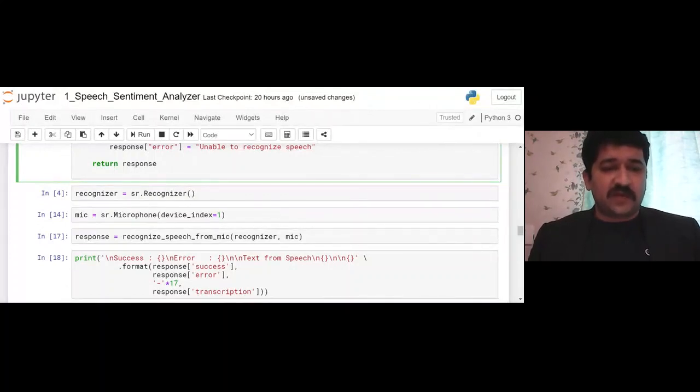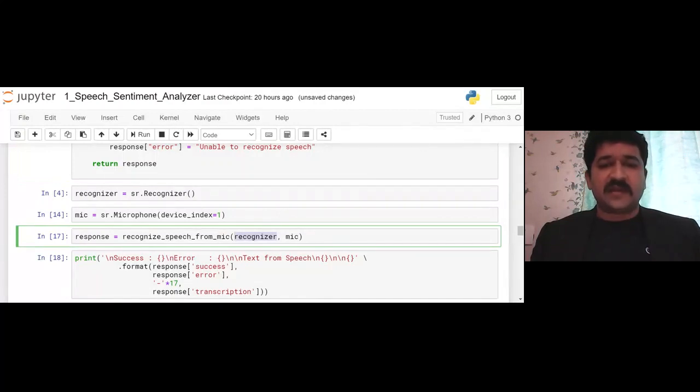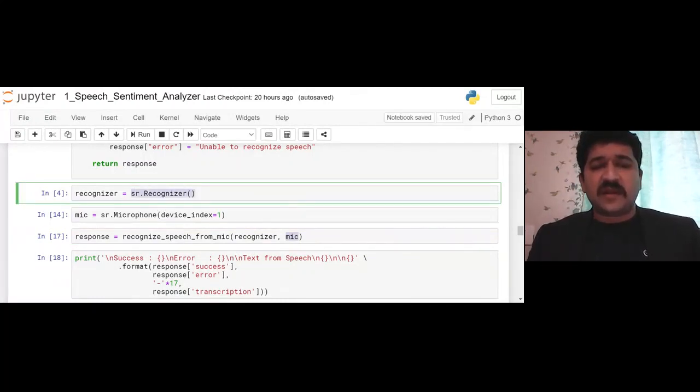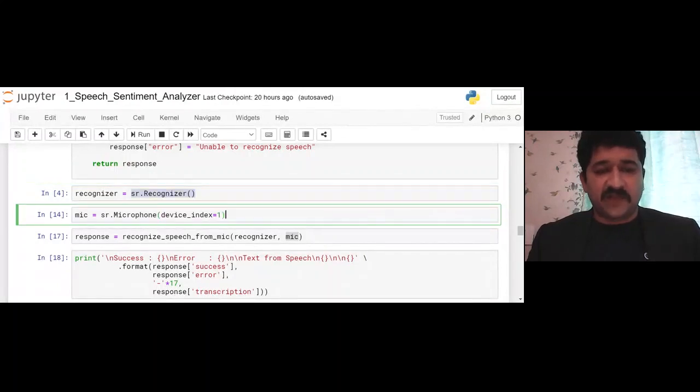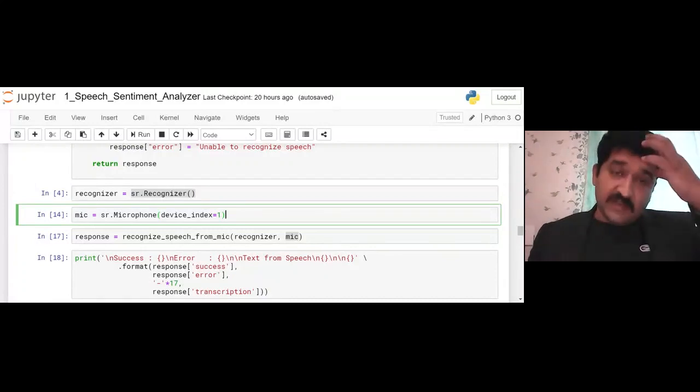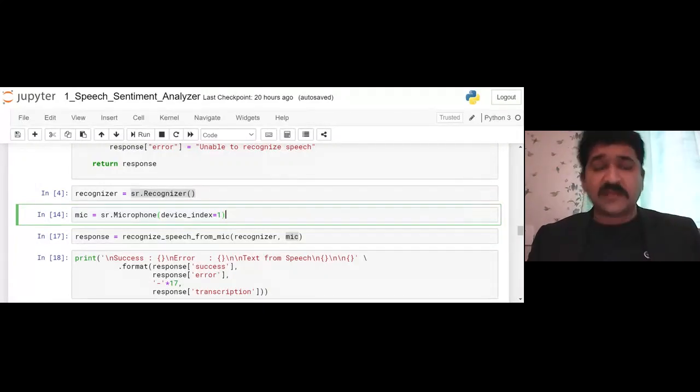We are going to call the function and pass the recognizer and mic. The recognizer comes from the speech recognition library, whereas the microphone comes from SR, the same library, Microphone with device index 1. Why 1? There are different indexes for different devices. If you have multiple mics, you can adjust that also.